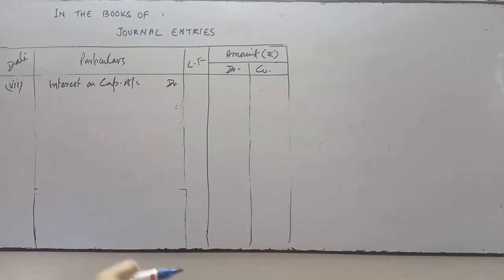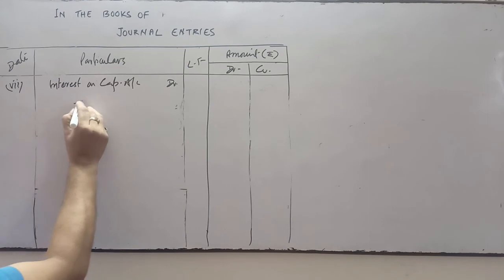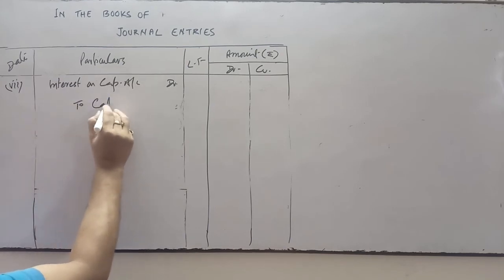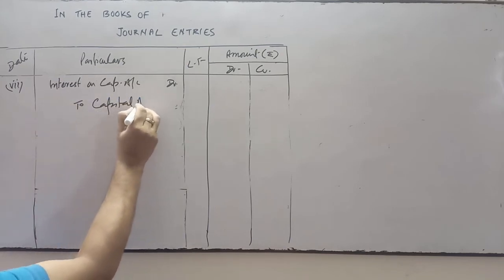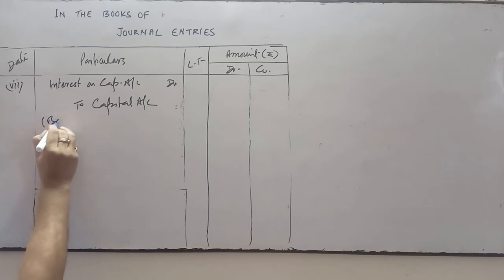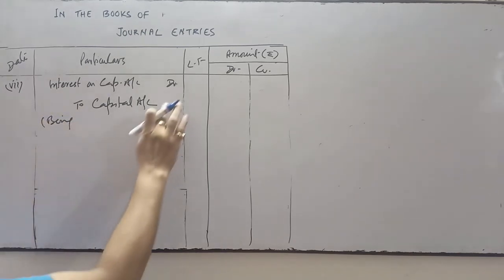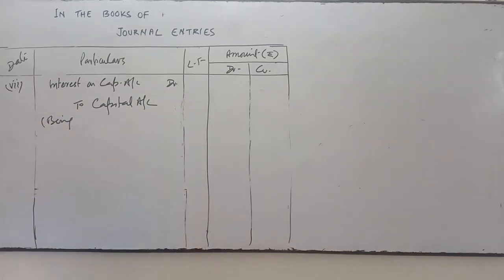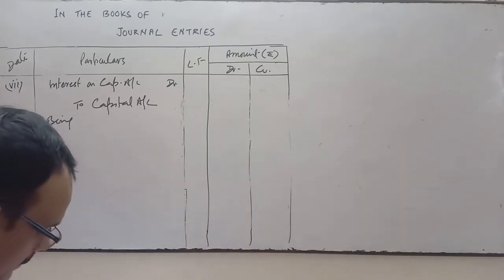When the interest is paid by the business, it becomes an expense. And it is not yet paid, it is a provision, so capital account will be credited. It comes under the personal account. Being interest on capital provided.